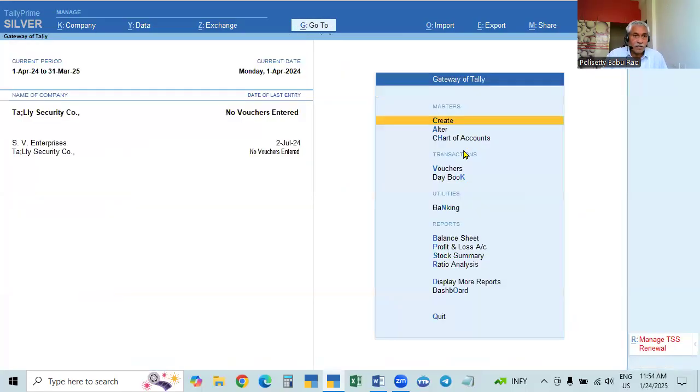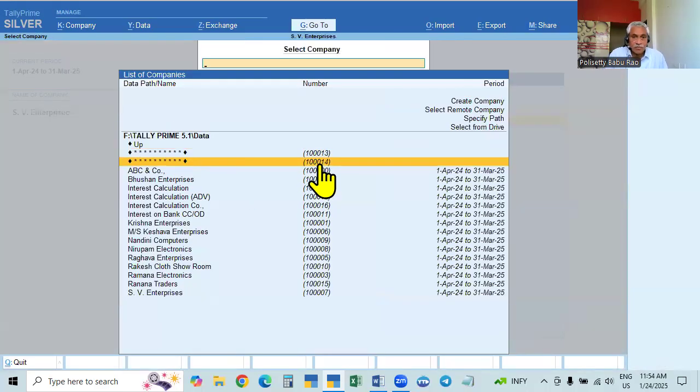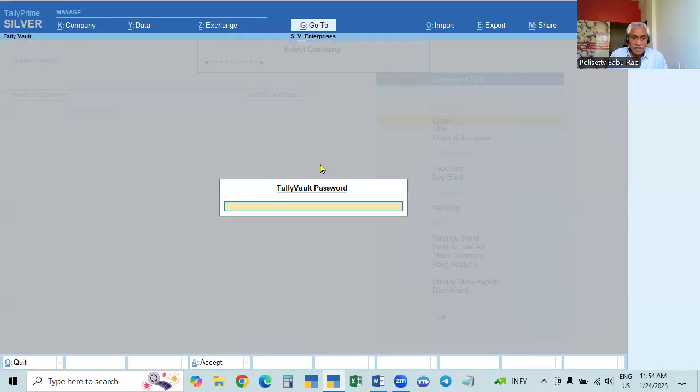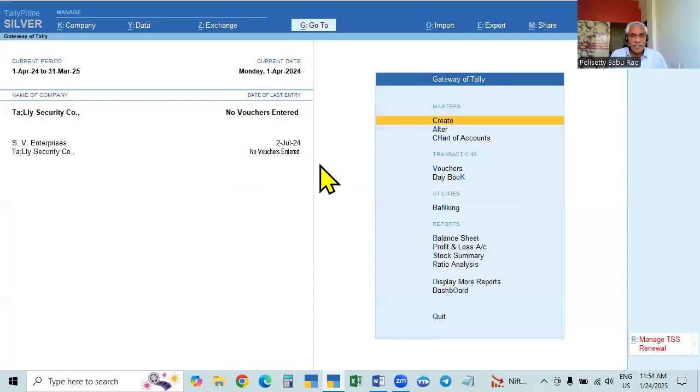Okay, now you close this company. Control F3, it is closed. Now again, you access this one here. This is 1234. Okay, username and password. We change it to tally and 123. See, tally is not changed. Only the password is changed. Okay, the same thing I will do here.